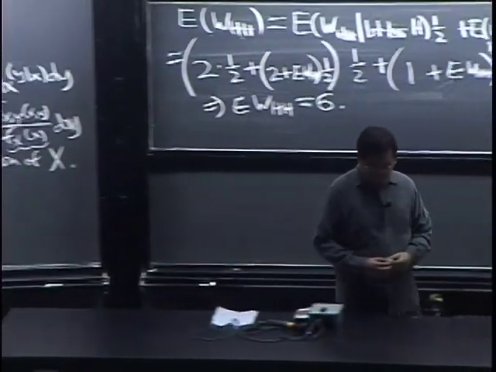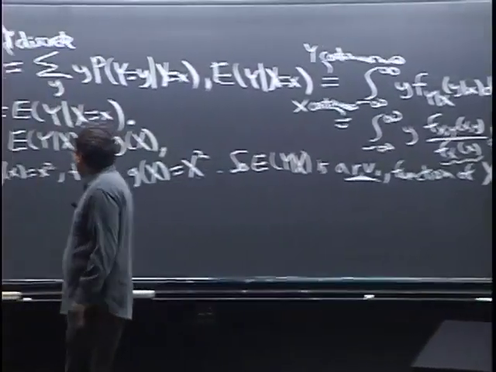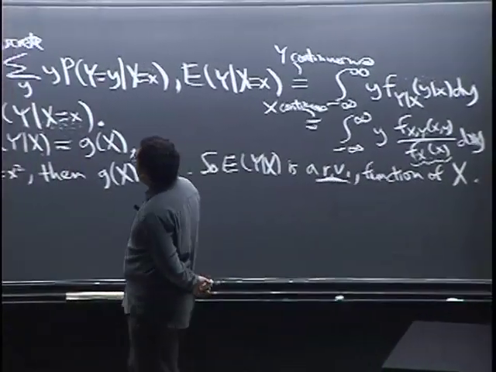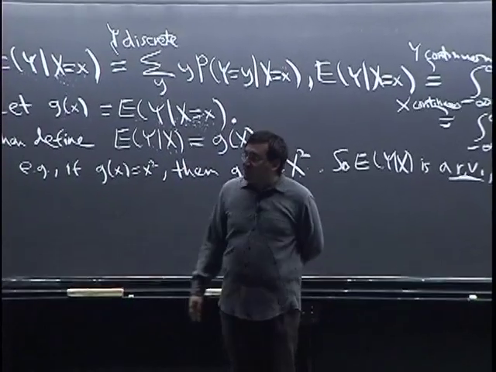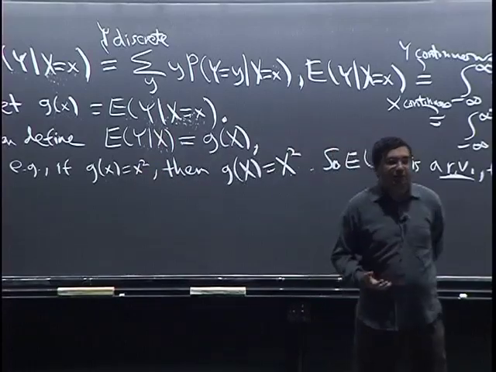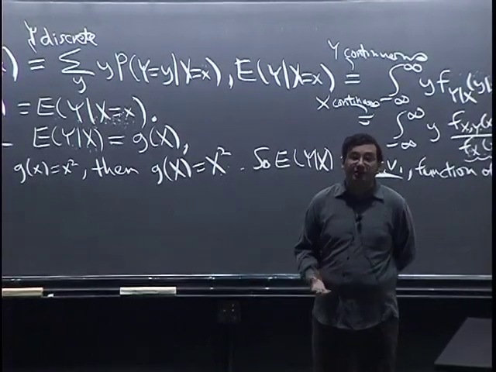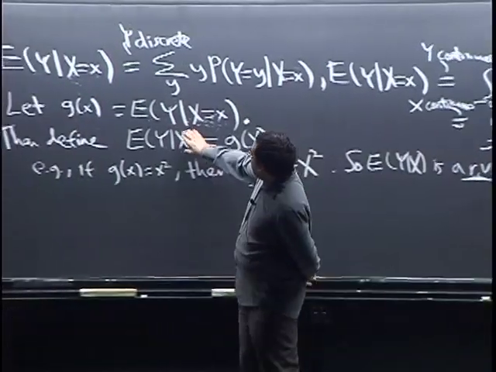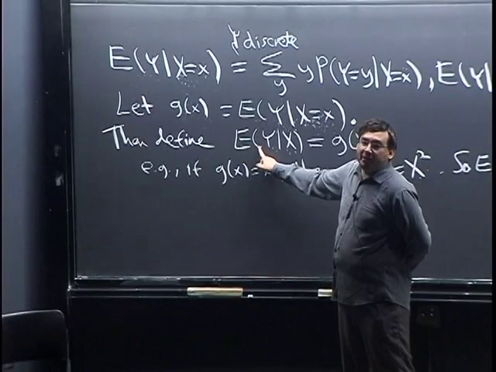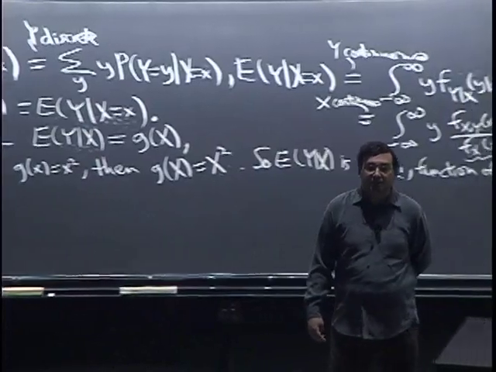This is the definition, but the intuitive interpretation of E of Y given X is this: X is a random variable, but let's pretend that we observed X and we know what X is, so we get to treat X as if it's a known constant. Assuming we get to pretend that X is known, what's our best prediction of Y? That's allowed to be a function of capital X. So that's what it means intuitively.